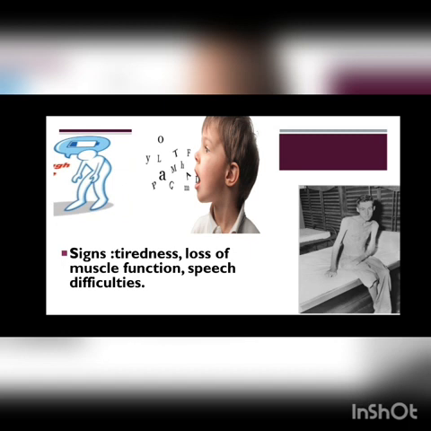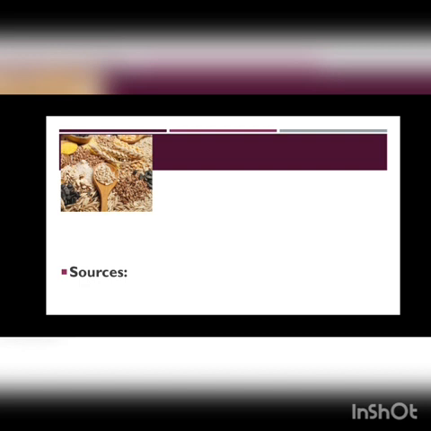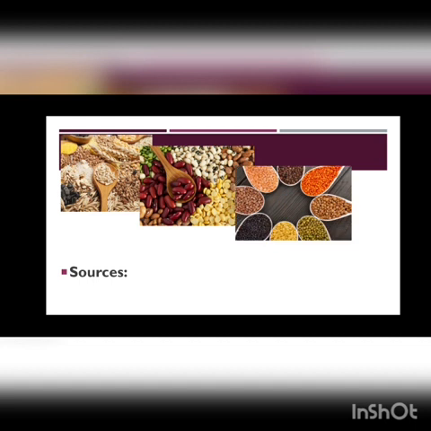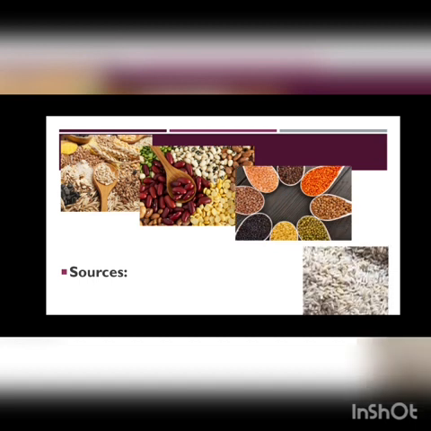Now how can we get rid of deficiency of vitamin B? By taking a diet which is rich in vitamin B, that is cereals, beans, pulses, unpolished rice. Unpolished rice means rice which is not polished.